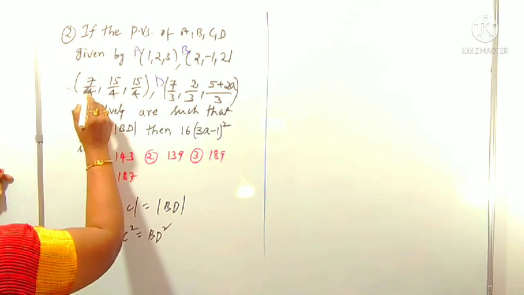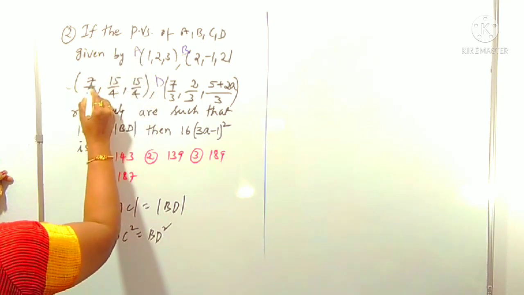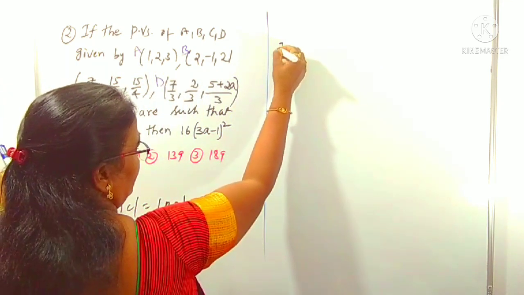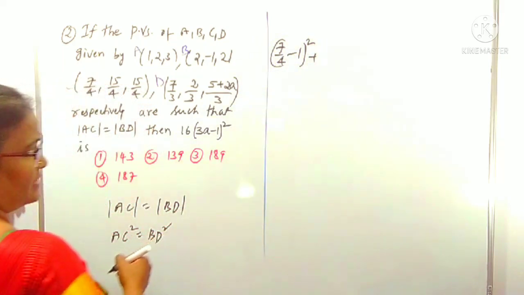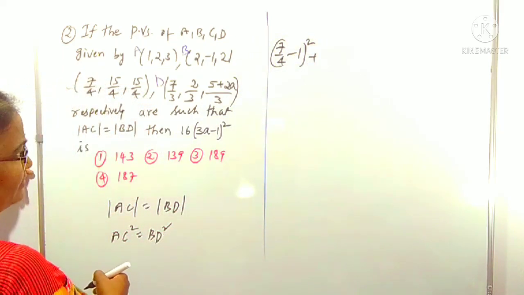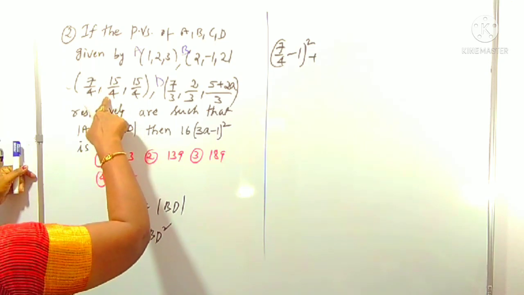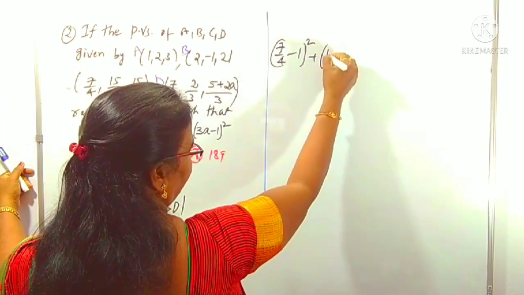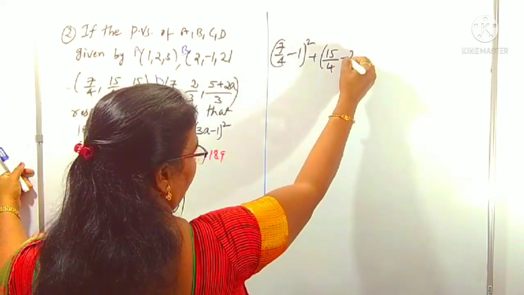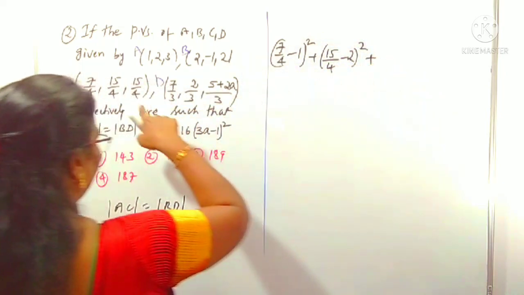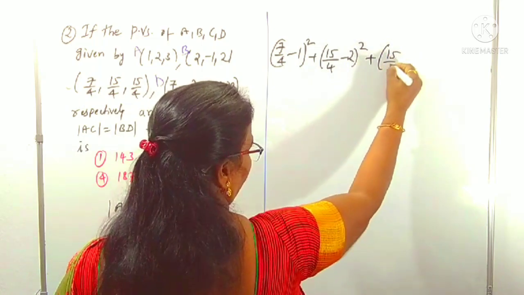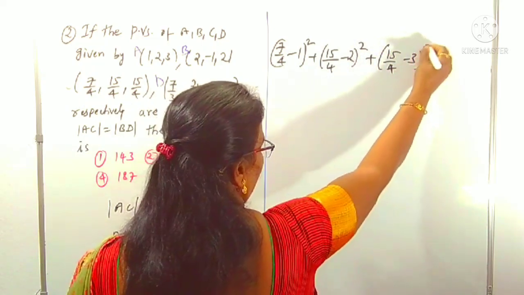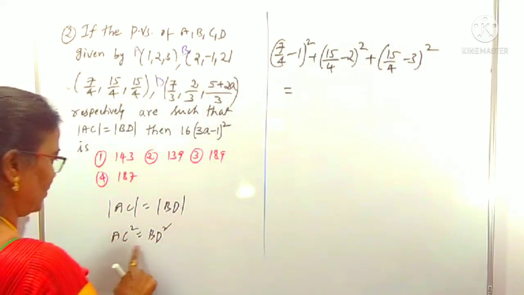That means A to C: 7 by 4 minus 1 whole square, according to x2 minus x1 whole square plus y2 minus y1 whole square, like that. Plus 15 by 4 minus 2 whole square, plus 15 by 4 minus 3 whole square. This is our AC square. AC square is equal to BD square.